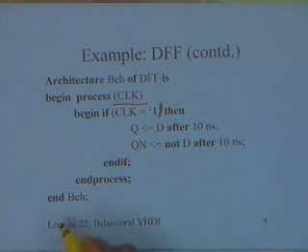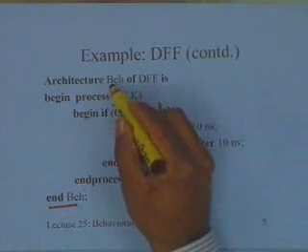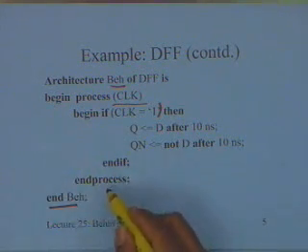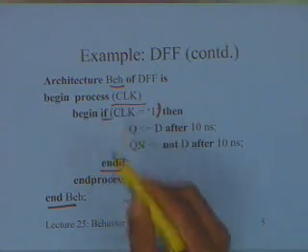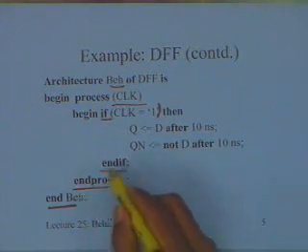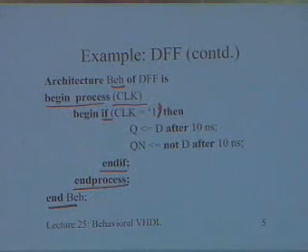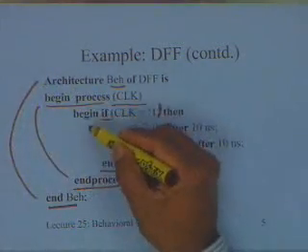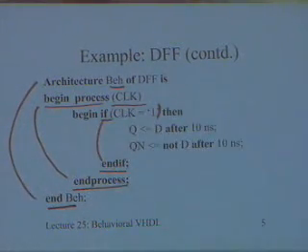So syntactically you can see that this particular end is for this particular architecture behavior. This particular end if is of course for this if, and this end process is for this begin process. So that is the matching. Begin if and end if.